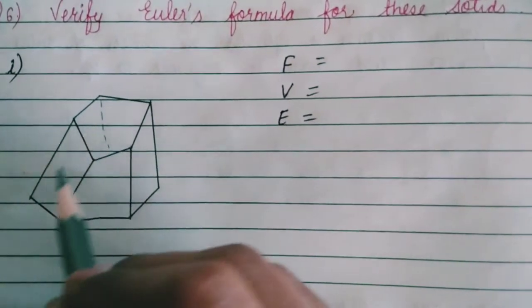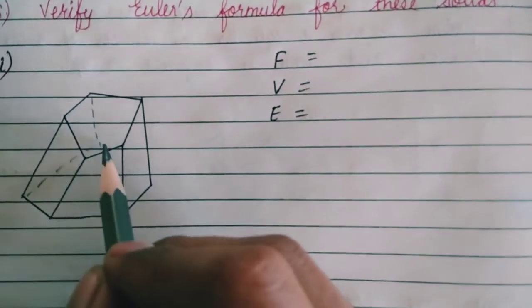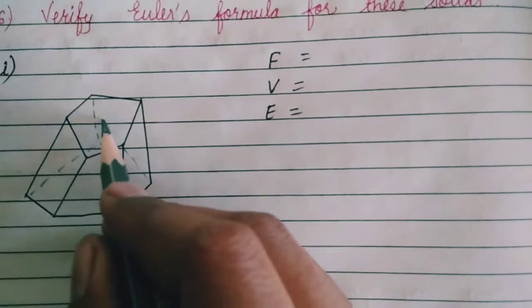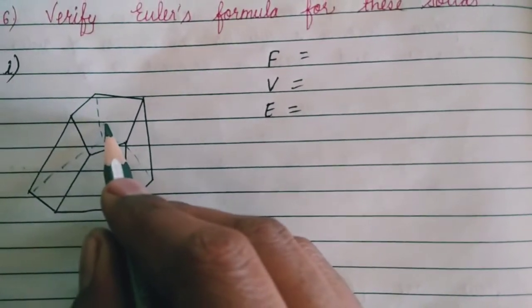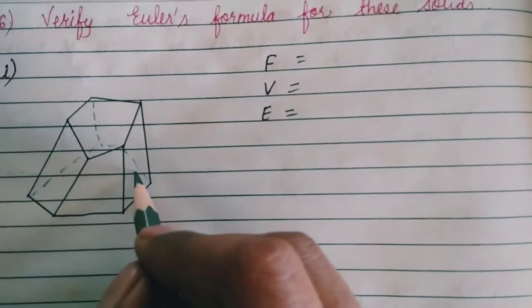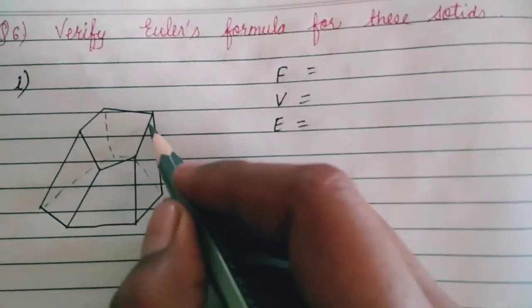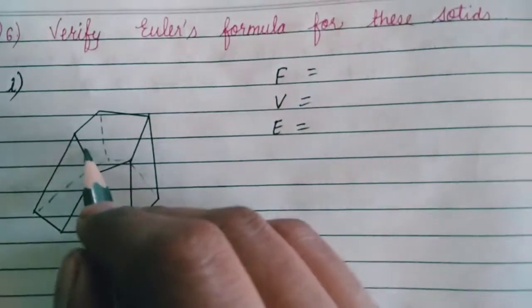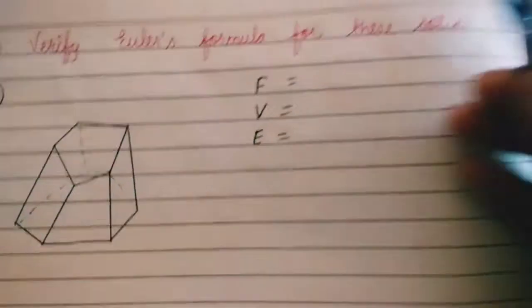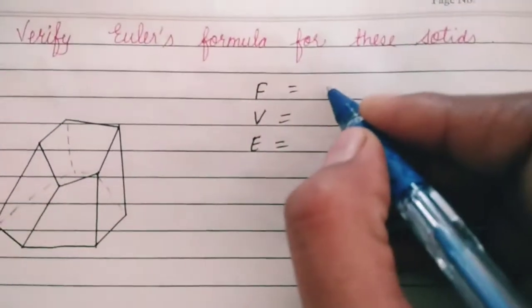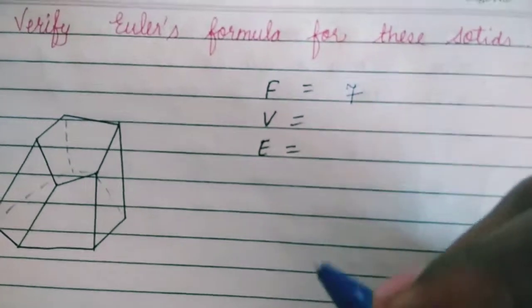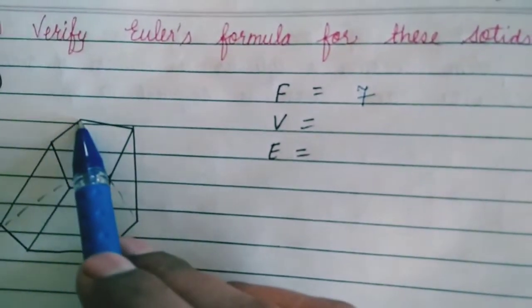But this is the corner, and when we draw the line which is not visible, I am simply drawing the line which is not looking. So this is 1, 2. The first is the top one, the second is the bottom, then 3, 4, 5. The sixth one is not visible, and the seventh one is also not visible. So how many faces does the figure have? 7 faces.